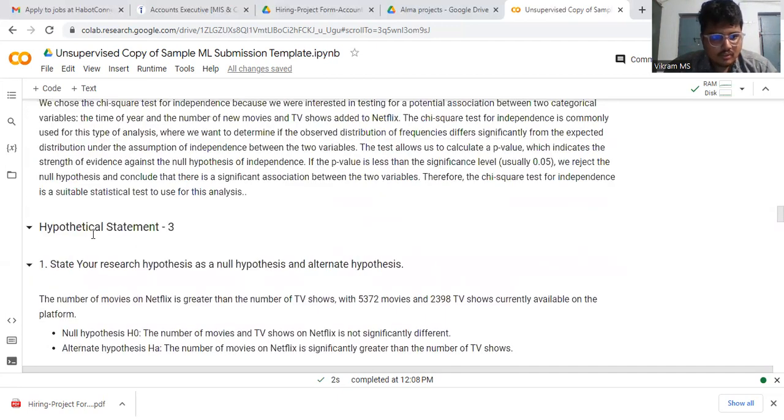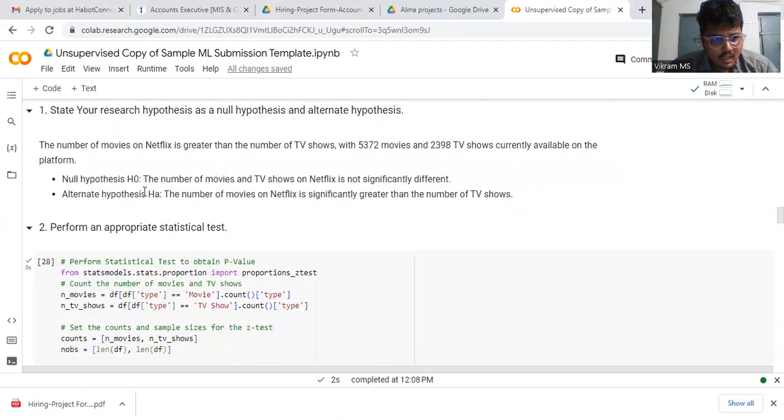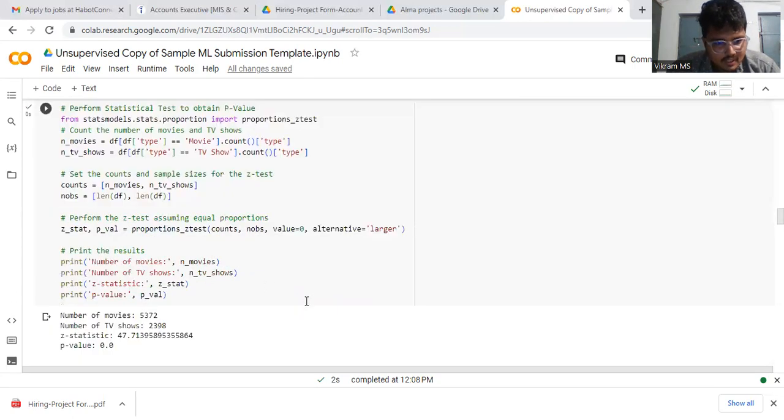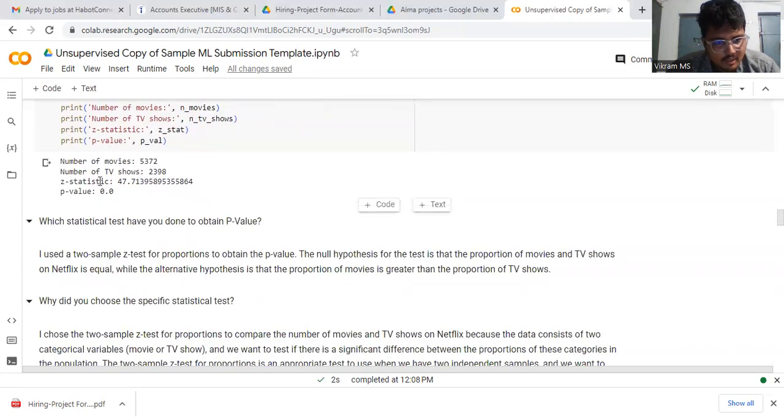Coming to hypothesis three, the null hypothesis: the number of movies and TV shows. As we showed, the number of TV shows is significantly different, as we performed in the statistical test for the p-value. The number of movies is equal to 5,372. The number of TV shows is equal to 2,398. The test statistic is equal to 47.7. The p-value is equal to 0.